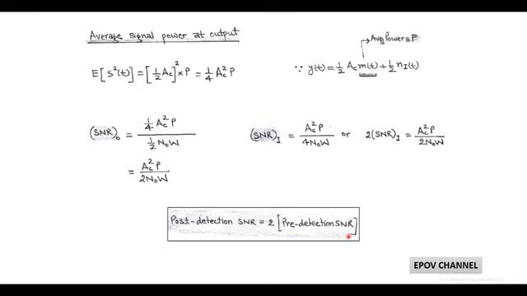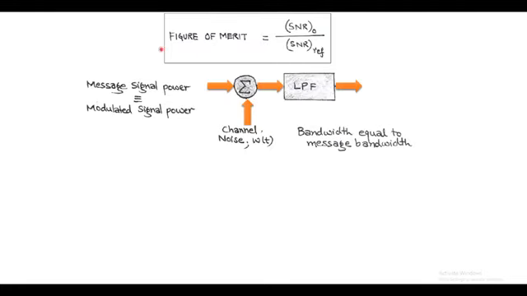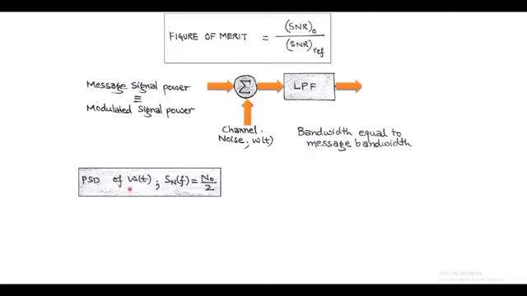But in order to analyze noise performance of double sideband suppressed carrier receiver, we use a reference model as shown in the figure. This reference model is based on a baseband transmission scheme. And here we have to find the figure of merit, which is the ratio of output signal to noise ratio upon reference signal to noise ratio. Here the transmission scheme is double sideband suppressed carrier. So at the input of low pass filter, the received signal is a combination of transmitted signal having modulated signal power with front end receiver noise w(t).